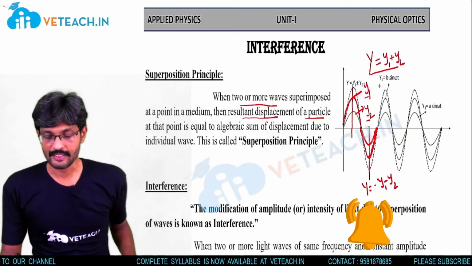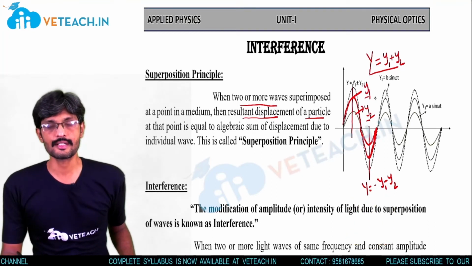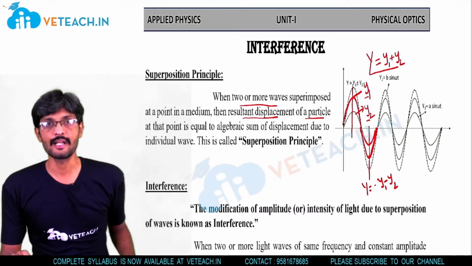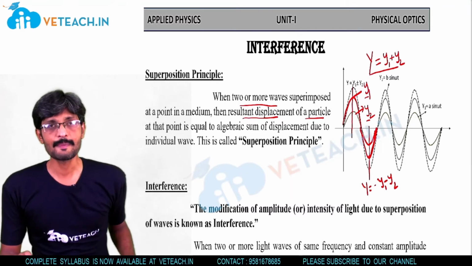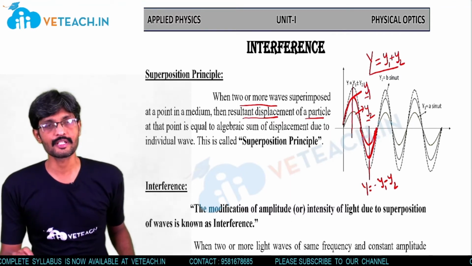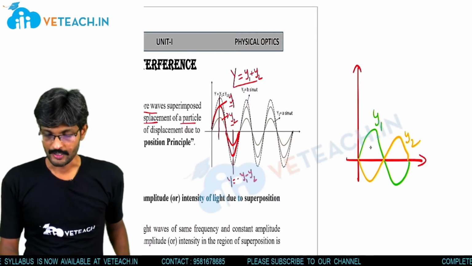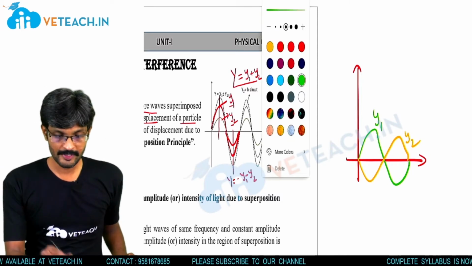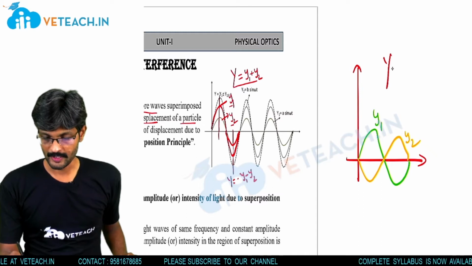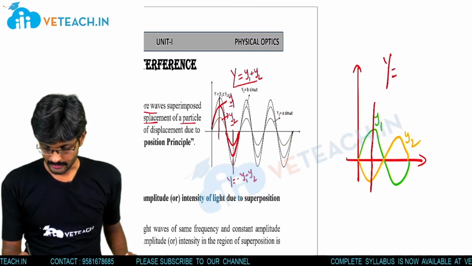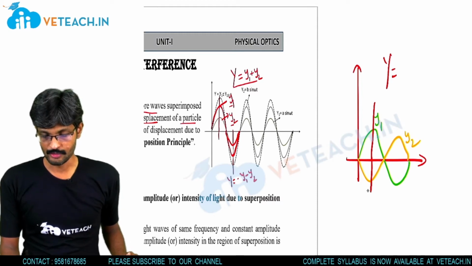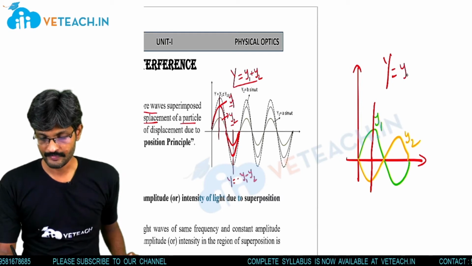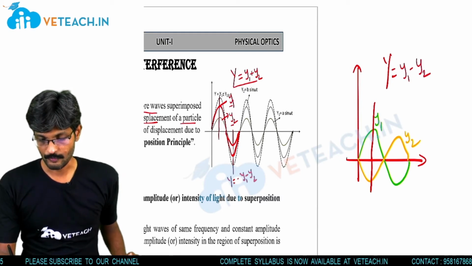So when crest is superimposed with crest, or trough with trough, the resultant wave will have the maximum amplitude. Now what happens when the crest of one wave is superimposed with the trough of another wave? When the crest of amplitude y1 is superimposed with the trough of amplitude y2, the resultant displacement capital Y is equal to y1 minus y2.